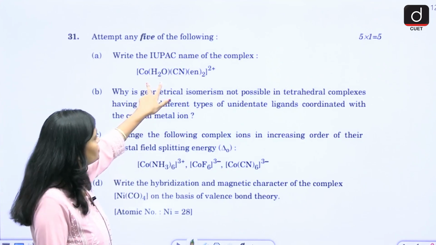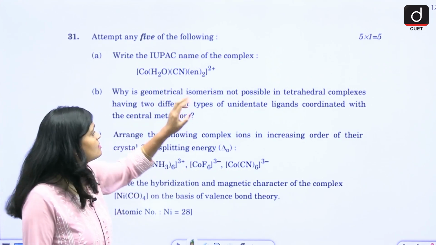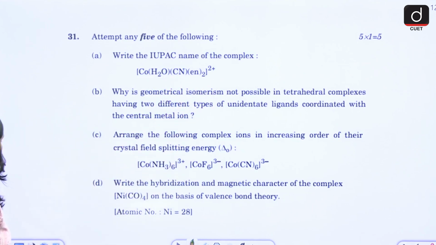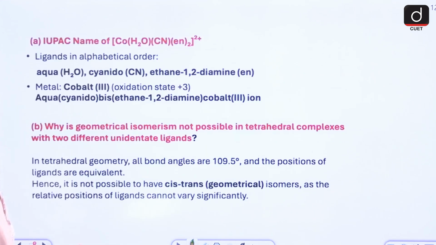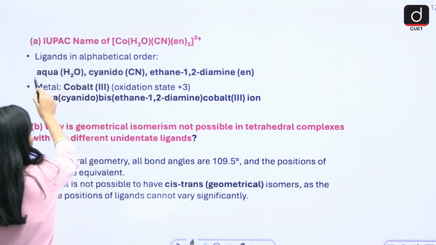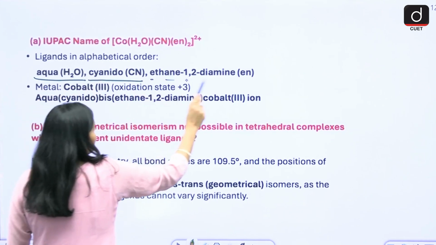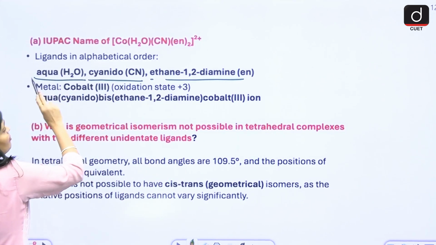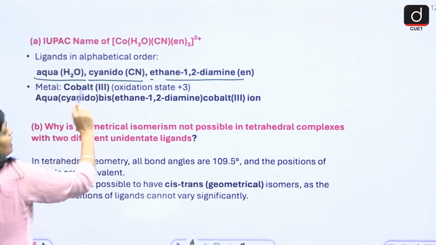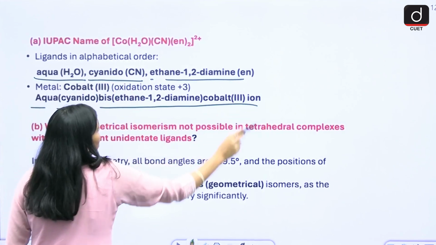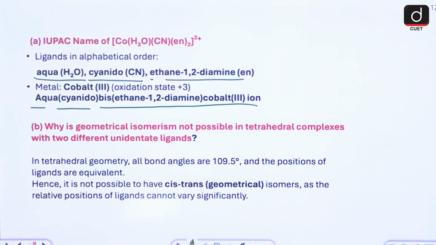For H2O you use aqua, then cyanido, then ethane-1,2-diamine. How will you write the nomenclature? Ligands first: aqua, then cyanido, and then ethane-1,2-diamine, in alphabetical order, ACE. Cobalt is given. So aqua, cyanido, bis(ethane-1,2-diamine) cobalt(III) will be the IUPAC name of that compound.